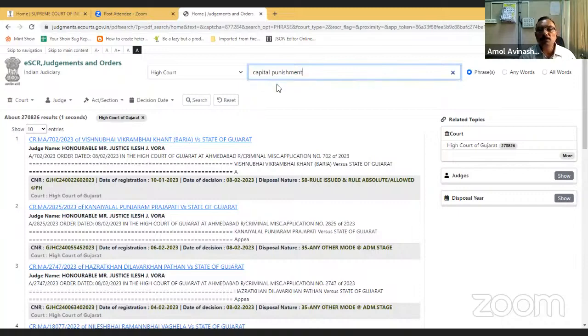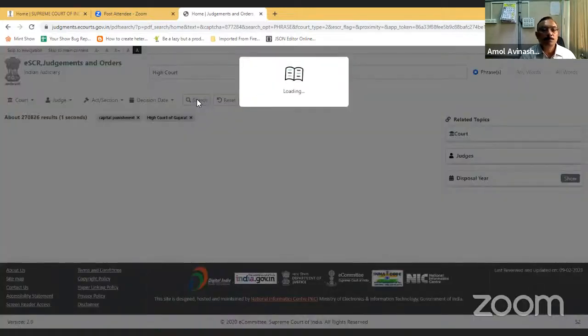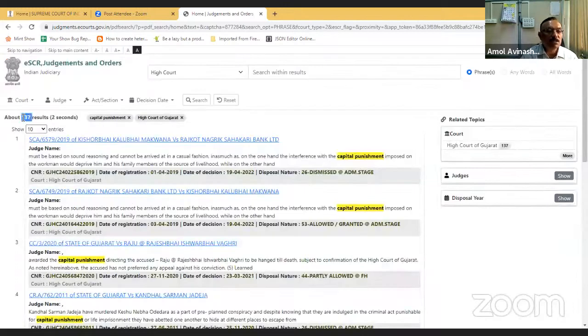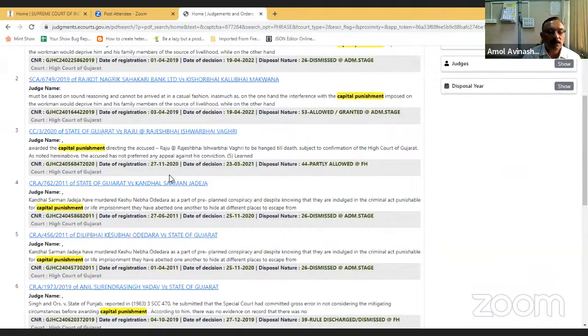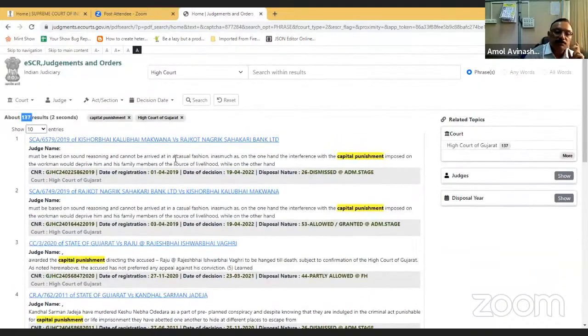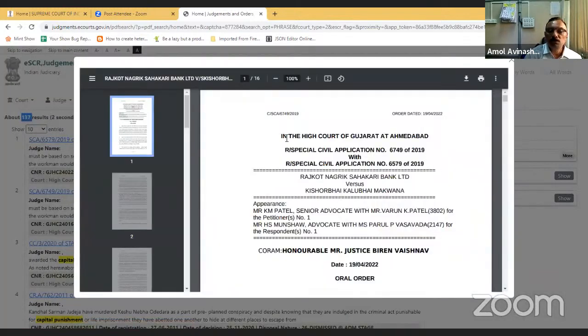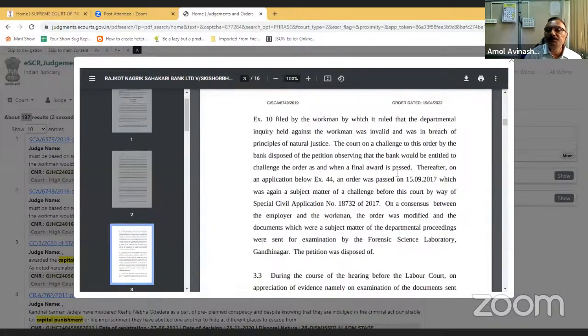I am searching for capital punishment. There are 137 judgments of the High Court of Gujarat where the words capital punishment appear, and you will get the PDF as shown earlier on the eSCR website. This is in the High Court of Gujarat, civil application 6749, and the judgment is available.